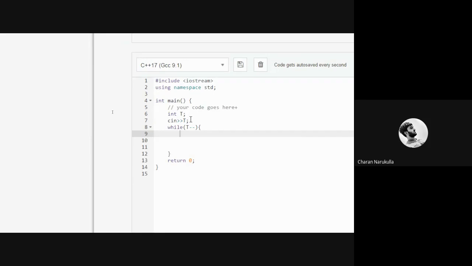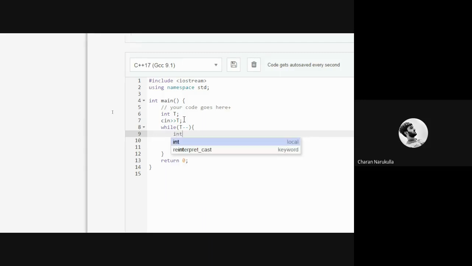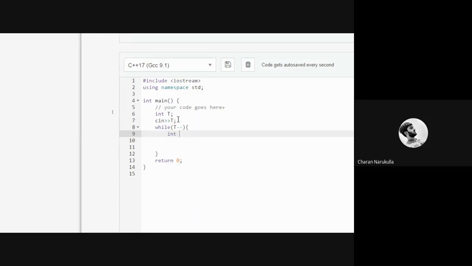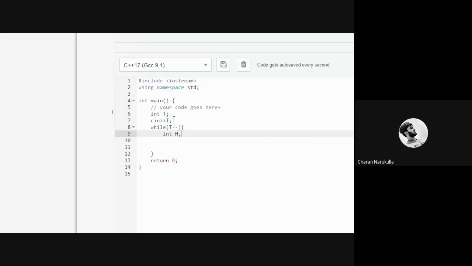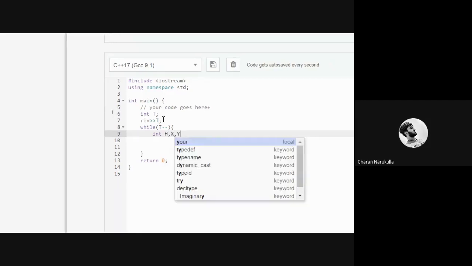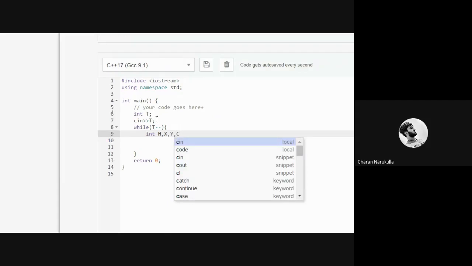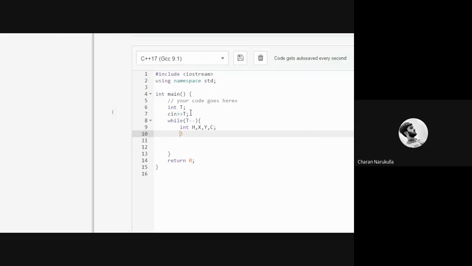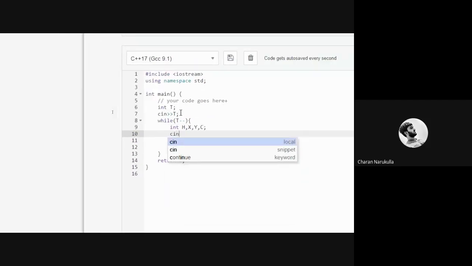So here for every test case, they said there will be the values of h, x, y, and c. So I'm declaring variables for each of those, and then I'm reading these values.